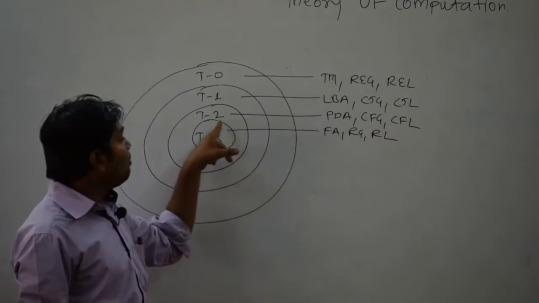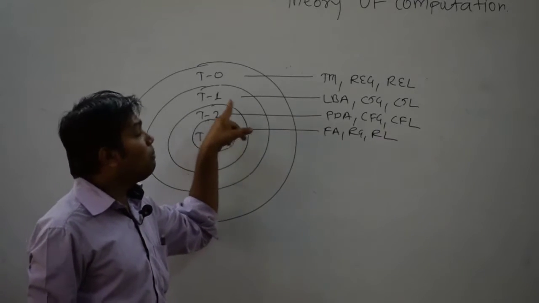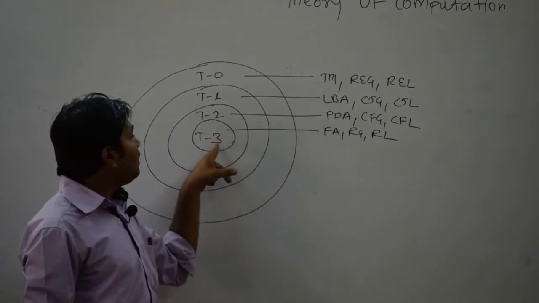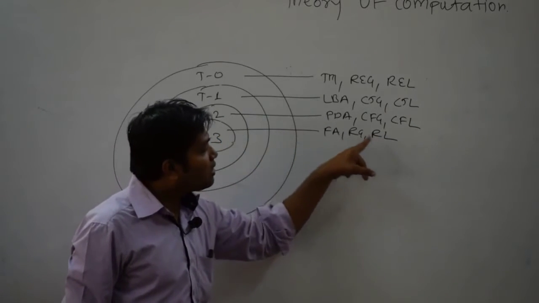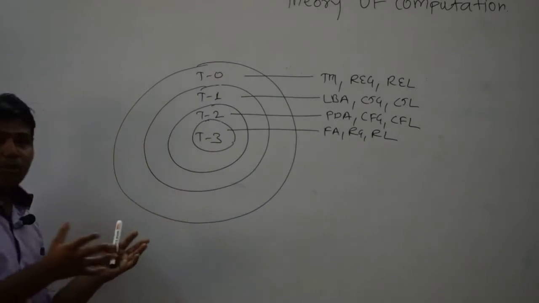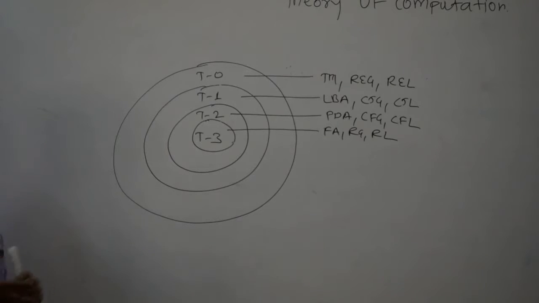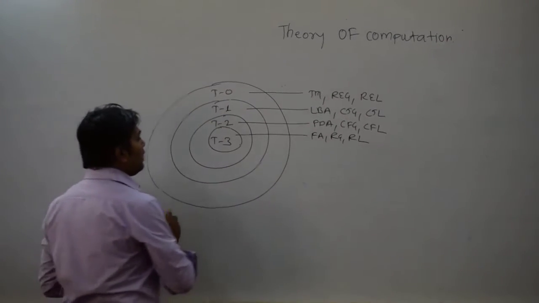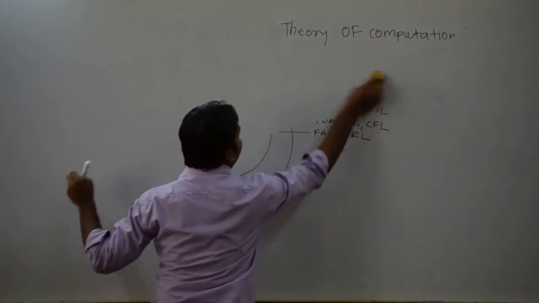Regular language. Now coming to the next, T2, that is a PDA. The PDA can accept the context free language and regular language, and the last one, finite automata, is going to accept only what? The regular languages, right? So this is totally about the Venn diagram. From this Venn diagram it will be clear which one is the most powerful. Right? Now the next thing that we are going to study here is that